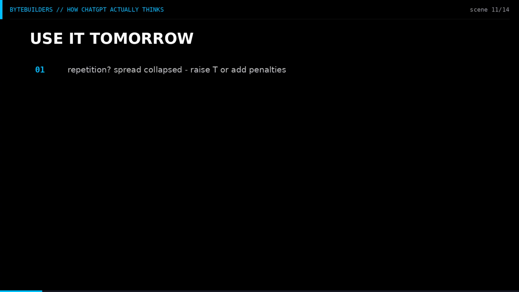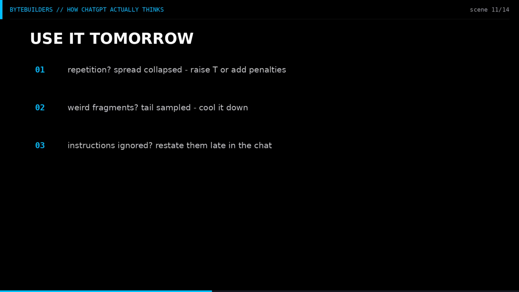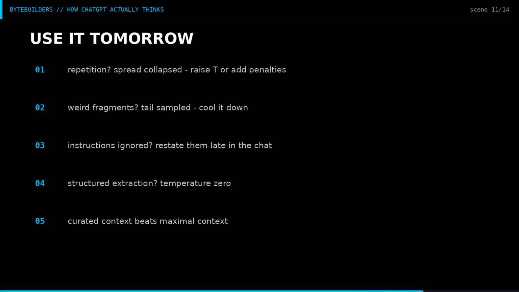Use it tomorrow. Repetition in your outputs? The spread collapsed. Raise temperature or add penalties. Strange fragments? The tail got sampled. Cool it down. Instructions ignored in a long chat? They scrolled out of the window. Restate them late. Structured extraction? Temperature 0. Brainstorming? Go warm. The model weighs everything in the window, so curated context beats maximal context.